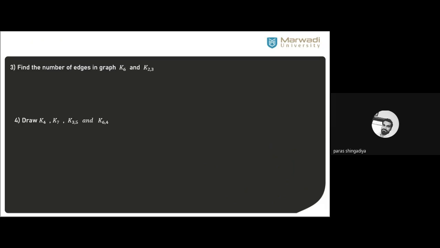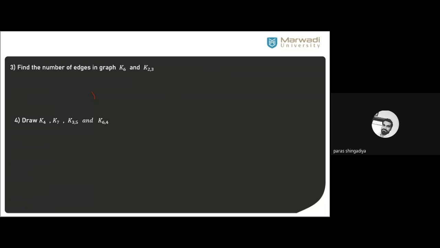Next exercise is that draw this graph. Okay, find the number of edges in K6 as well as in K23. Find the number of edges. So yesterday we discussed one of the results in complete bipartite as well as complete graph. If it is a complete graph, then how we can check edges? That is definition. Okay, now we count the number of edges. So which formula we can use for a complete graph? n into n minus 1 by 2. Okay, n is the number of vertices. Just replace that. You can get answer how many edges the graph will contain.